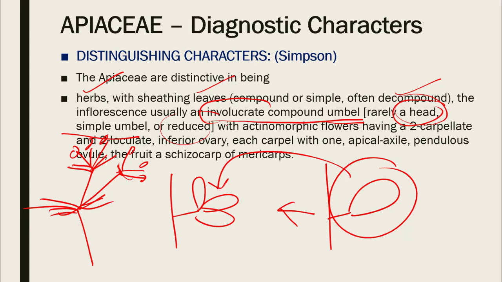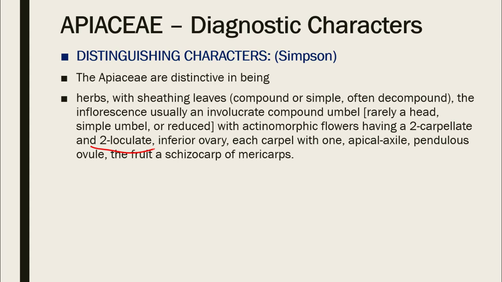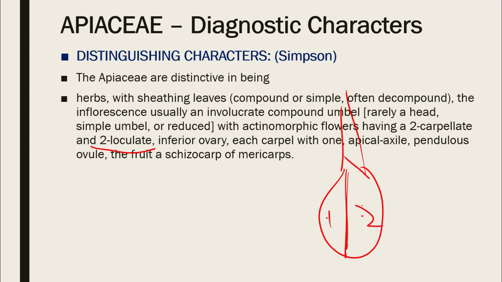Actinomorphic flowers, two carpellate, which have two locules. The locule in the ovary, the chambers of the ovary. So if it is one, or it may be two, so two chambers. So two loculate. Ovary is inferior because the flower is epigynous, so the ovary becomes inferior.